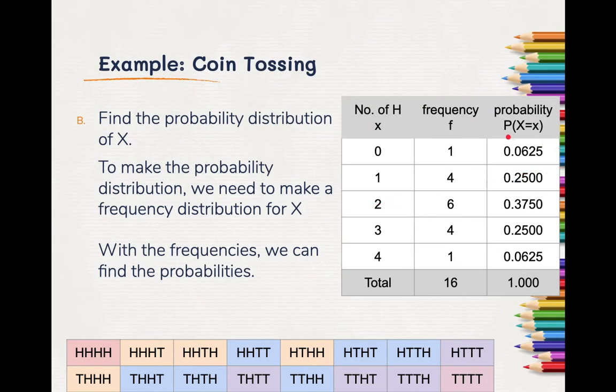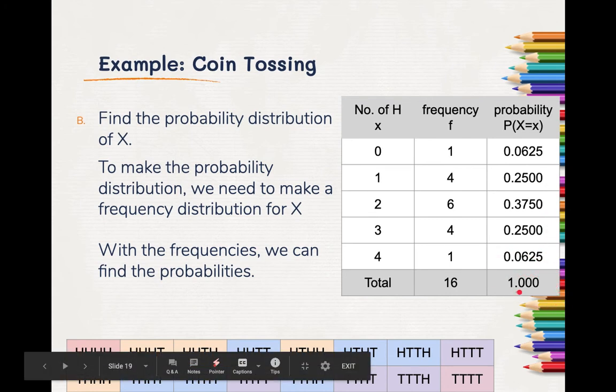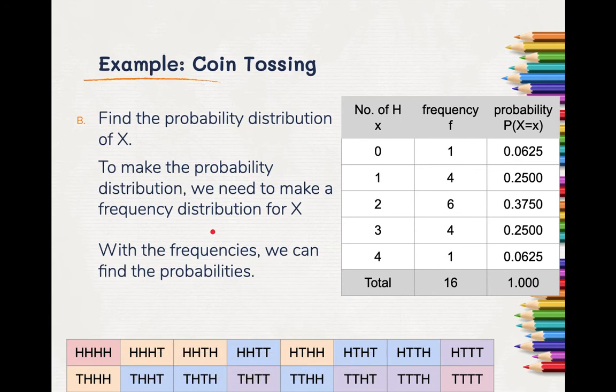Then the probability that X equals x is the frequency divided by the total. That gives me my probabilities here. And notice they do sum up to 1, as they should. We want to do that as a double check to make sure we've done this correctly. Now, you might be off just a little bit again because of rounding errors. In this case, there aren't any, so that works out nicely. But keep that in mind when you look through this.